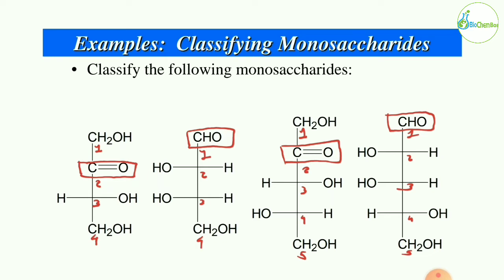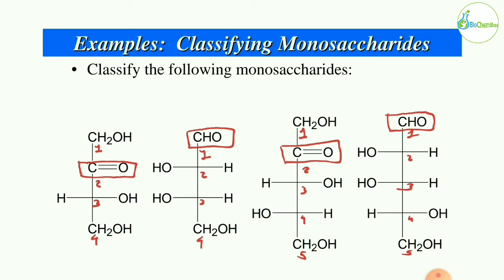Now in the second molecule we have the aldehyde functional group on the first carbon, and the total number of carbons is 4. So we can name it aldotetrose. First one is ketotetrose, and the second one is aldotetrose. Now the third molecule again has a ketone group, and the total number of carbons is 5.